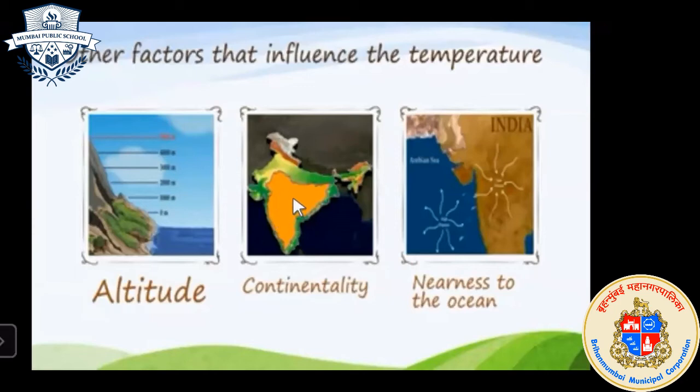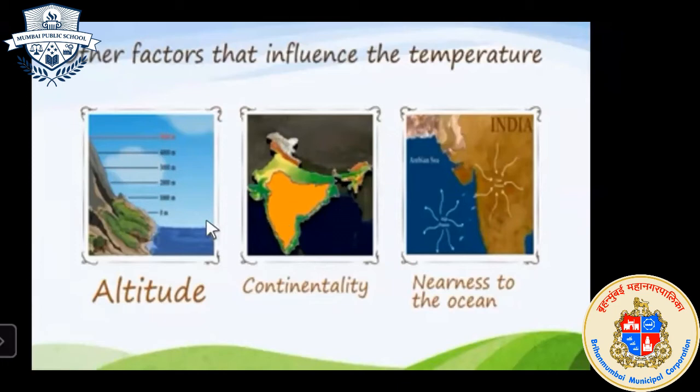This area is known as a high temperature area. Why? Because the height of this area is quite higher than the other regions in our country. So this area, shown in saffron color, receives more heat than the other regions. So continentality also influences the distribution of the temperature.